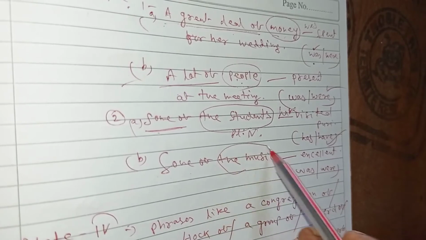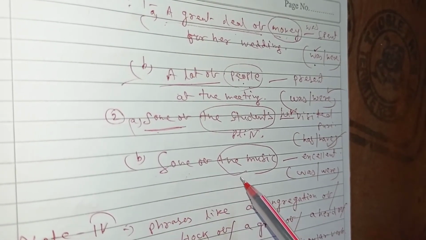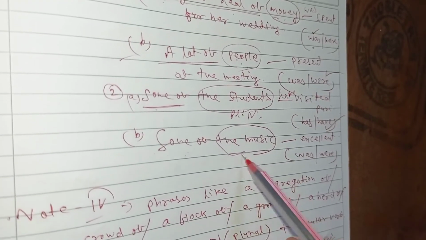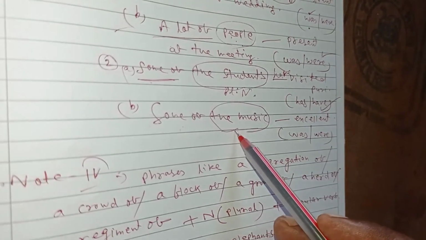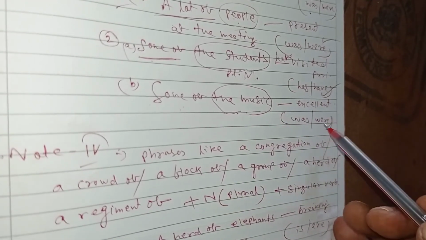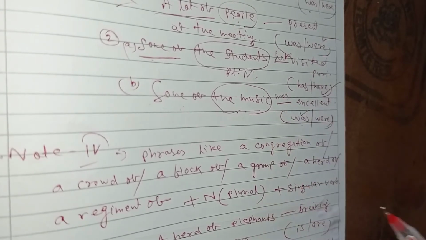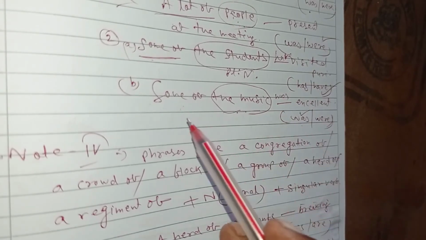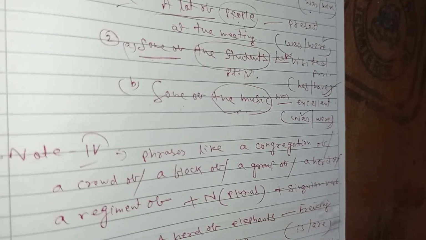Here you see the same phrase "some of", but after "some of" the noun is "the music", which is an uncountable singular noun. So it must take a singular verb. What is the verb here? Was. Which word will be correct? Students, "some of the music was excellent." Okay.